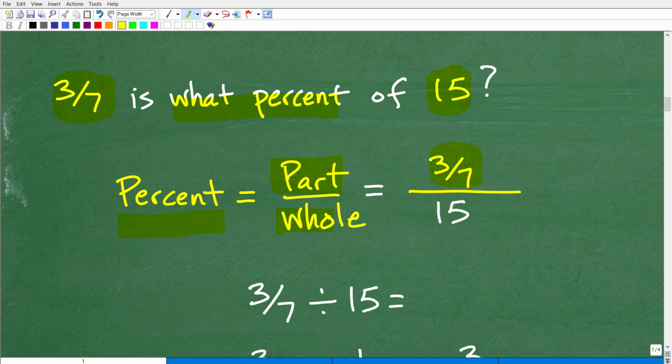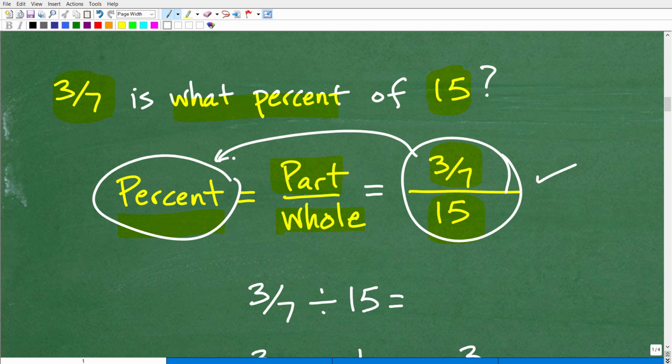The whole is 15. Now we need to express 3 divided by 7, or 3/7, divided by 15. We have a complex fraction here, so we have to take this numeric expression, 3/7 divided by 15, and express it as a percent. So how do we do that? Well, let's go ahead and talk about that now.